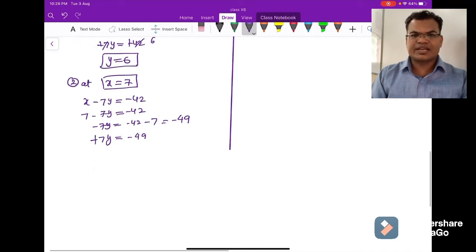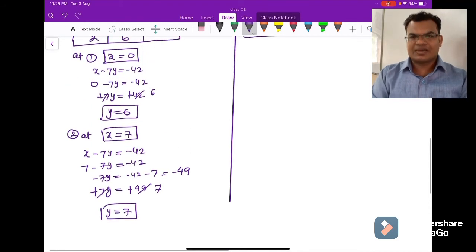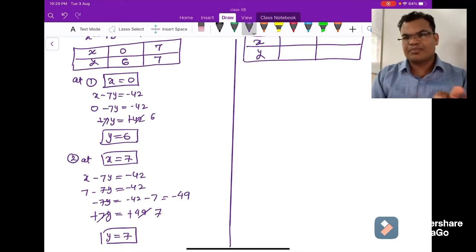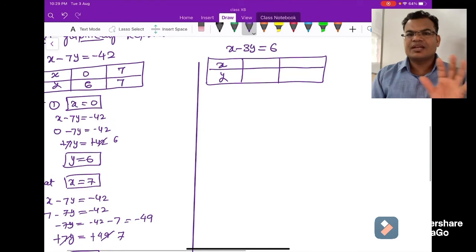So minus minus again cancel. So 7 sevens are 49, y equals 7. So this is the value of y actually. The y is 7. Okay, so when x is 7, y is also 7. So I have written here x is 7, y is 7. My table is complete. The first table is complete.